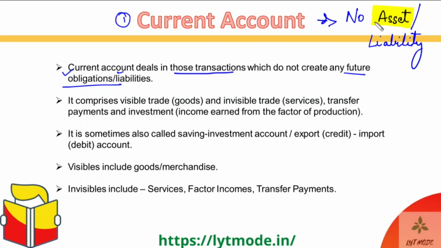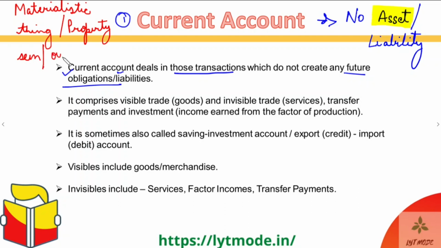So an asset is basically a materialistic thing or property that can be seen or owned. You can also say seen and owned, or owned, whatever you want to say over here.